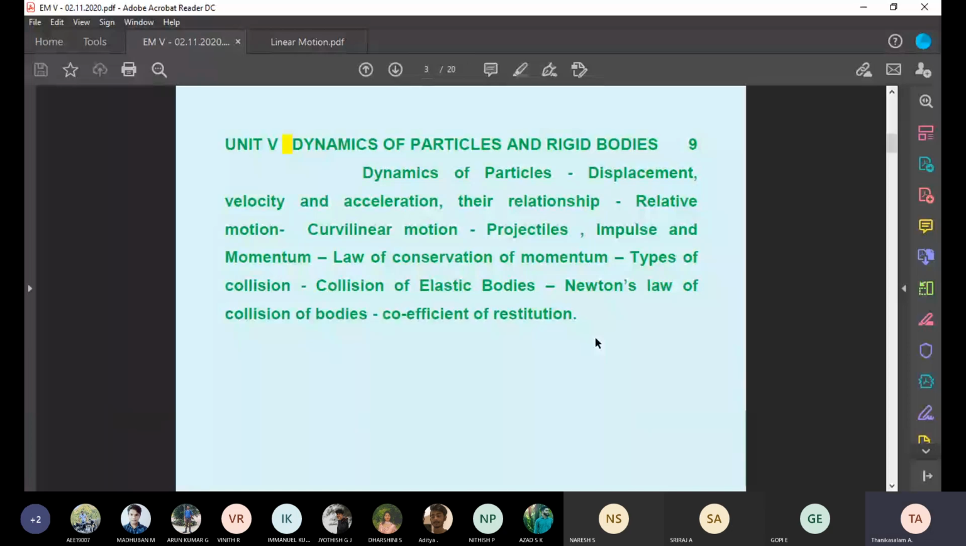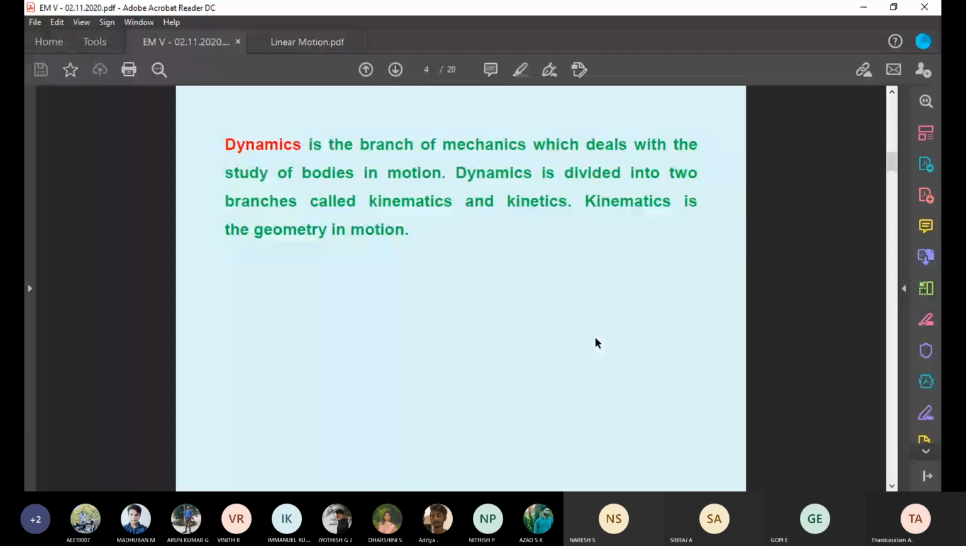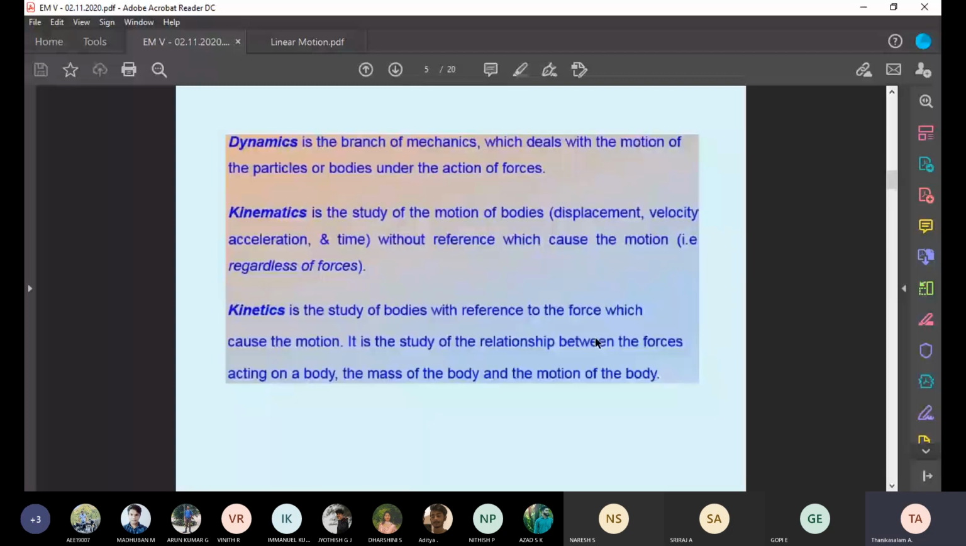What is dynamics? It is the branch of mechanics which deals with the study of bodies in motion. Okay, dynamics is divided into two branches again: kinematics and kinetics. Kinematics is a study of motion of bodies without reference to the cause of the motion.